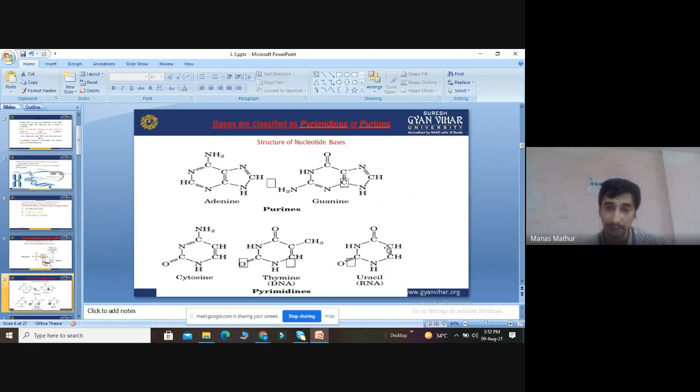DNA contains adenine, guanine, cytosine, and thymine: A, G, C, T. RNA contains adenine, guanine, cytosine, uracil: A, G, C, U. Purines are common for both RNA and DNA, but the difference is in the pyrimidine. RNA has uracil, and DNA has thymine.